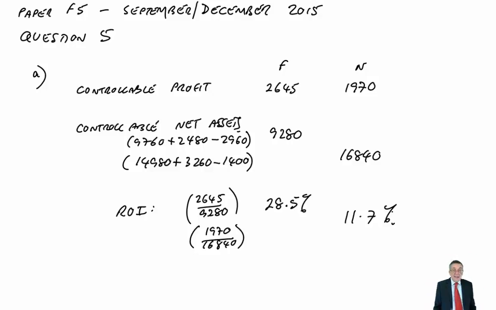We've used all the net assets because that first paragraph made it clear that they're all under the manager's control. If it wasn't an investment centre, for instance, if it was head office who controlled our non-current assets, then we'd have left them out. But here, no problem.